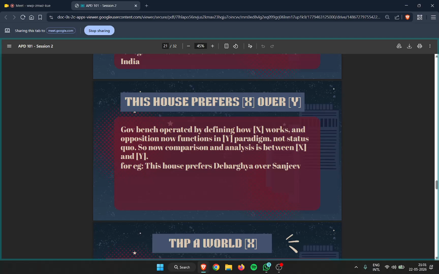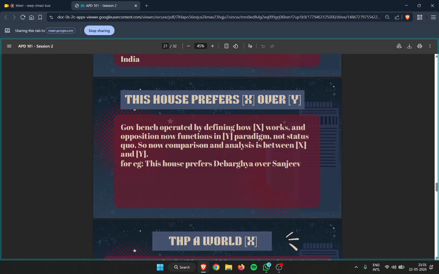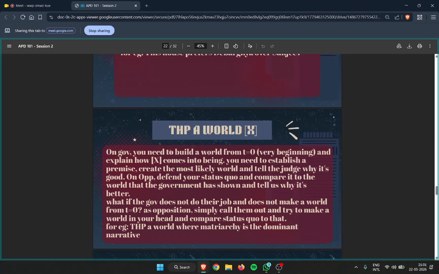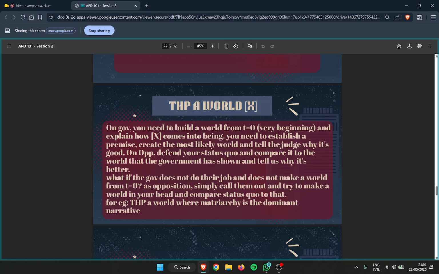Still assuming none. Moving on to the next motion type, right? This house prefers a world X. On government, you need to build a certain kind of world from t is equals to zero. What do you mean by t is equals to zero? That you have to tell how X came into play, and then there should be a set of premises on how things will eventually manifest, and why that is certainly going to be very good for the status quo in itself, right? This is a basic burden that the government has to follow anyhow.